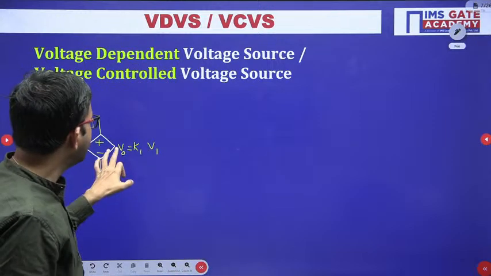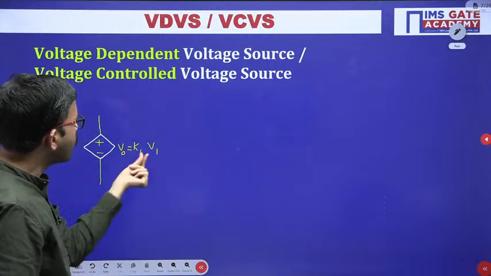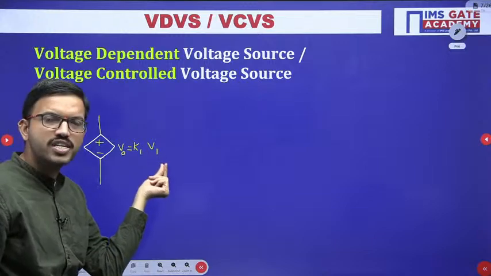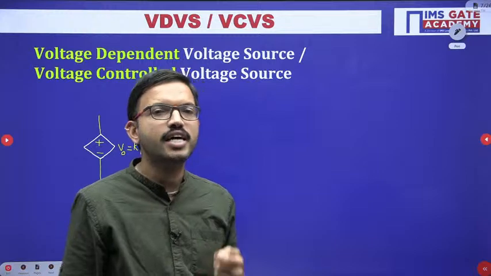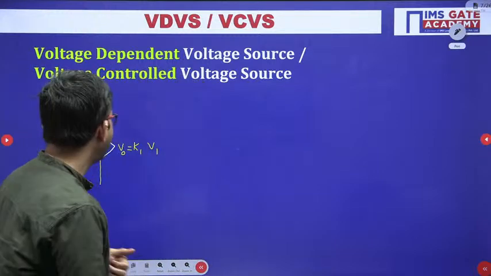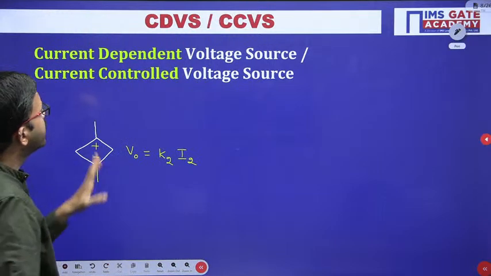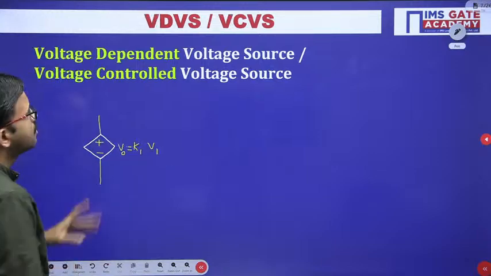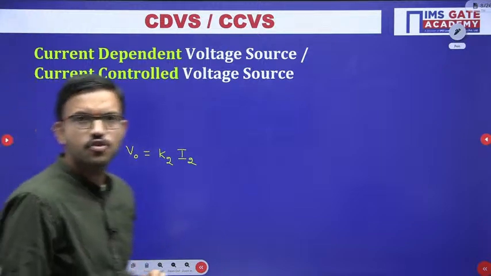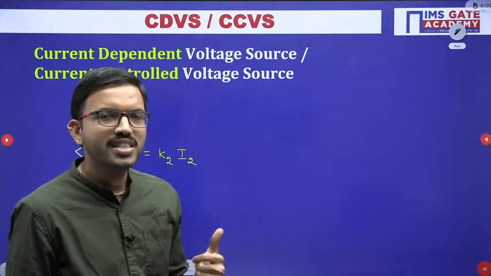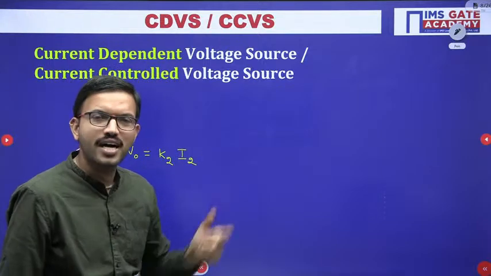And from the quantity or parameter you are having, you come to know whether it depends on voltage or on current. I hope all of you are getting clarity regarding the difference between voltage dependent voltage source and current dependent voltage source. With this understanding, now let us move on to the other two sources.